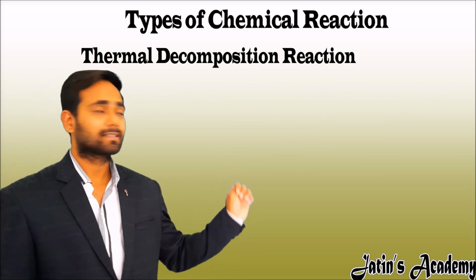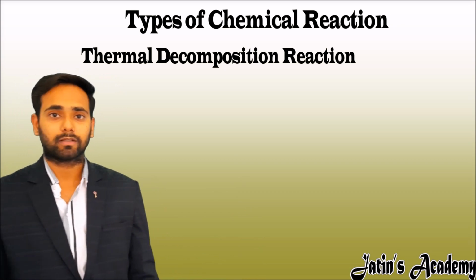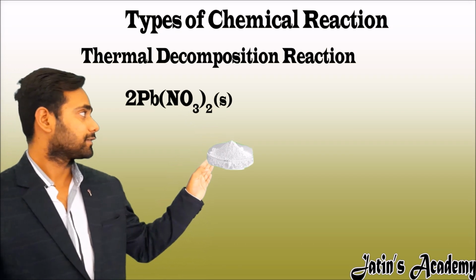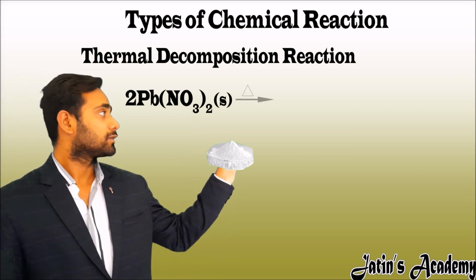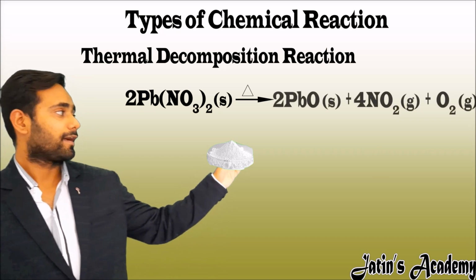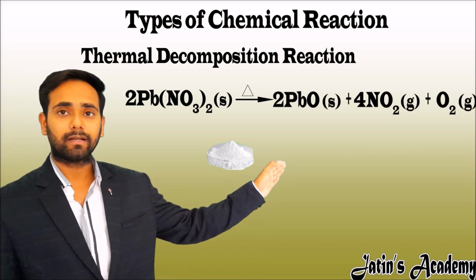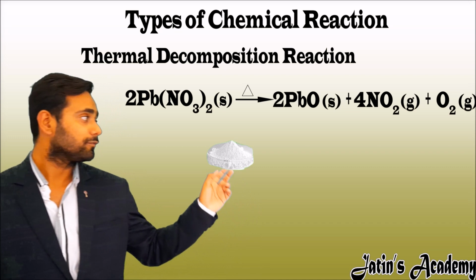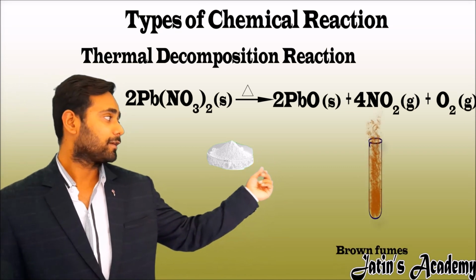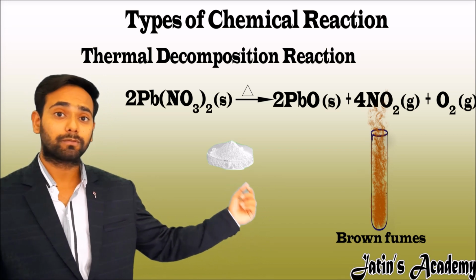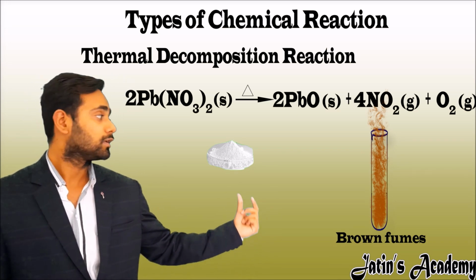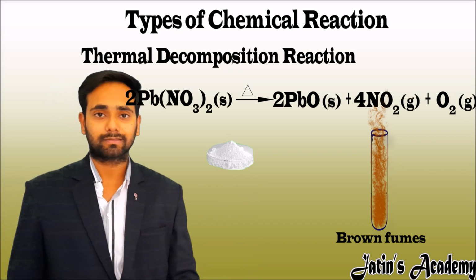Now see the next example of thermal decomposition, that is when lead nitrate is heated, the lead nitrate is decomposed into lead oxide, nitrogen dioxide gas and oxygen gas. Here we note that nitrogen dioxide gas has brown fumes. So you remember the color of the brown fumes of nitrogen dioxide. This is an important thing and is asked in the question.